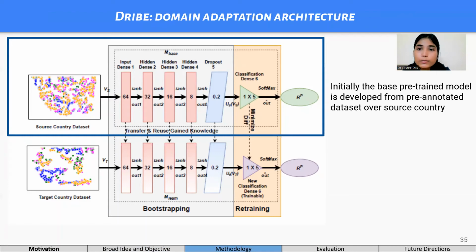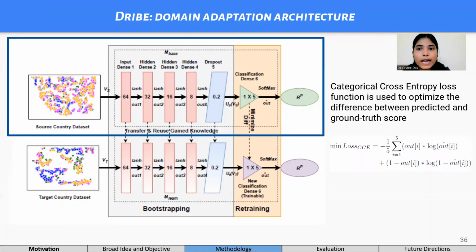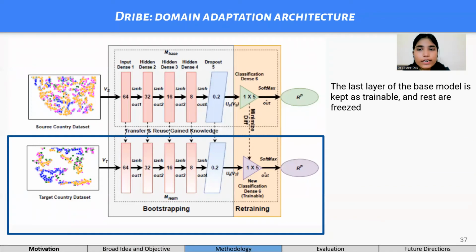We call this the bootstrap model. For minimizing the loss between the predicted and the ground truth score, that is the out cap and the out, we use the categorical cross entropy function. Next, to capture the difference in training data over the target country, we freeze all the layers except the last layer, which is the classification layer.